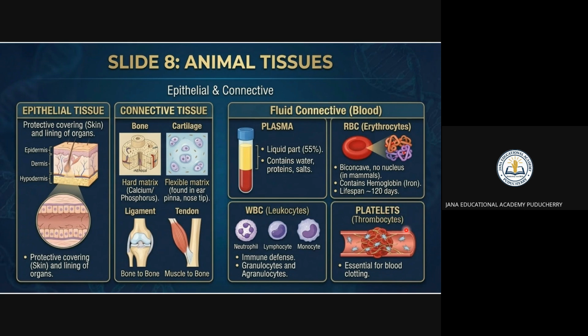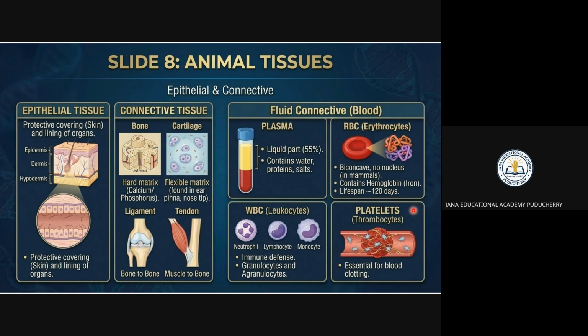Another name of platelets is nothing but the thrombocytes. So you have to remember this one. Thrombocytes is nothing but the platelets. Leukocytes is nothing but the white blood corpuscles, WBC. And you can see this one is the RBC. RBC is nothing but the red blood corpuscles, or you can say erythrocytes. The fluid connective tissue is the blood: plasma, RBC, WBC, and platelets. So you can say the blood is divided into four parts: plasma, RBC, WBC, and platelets.